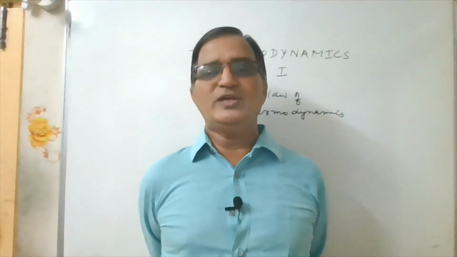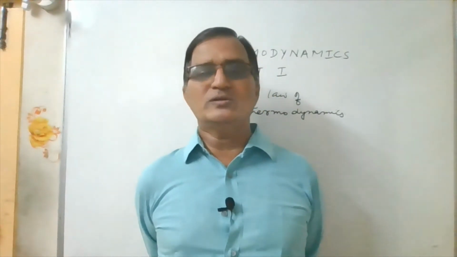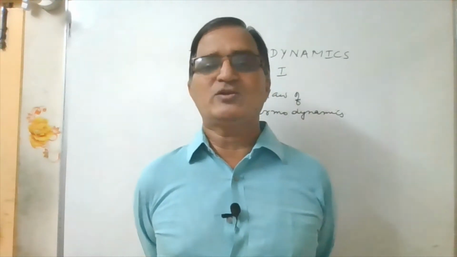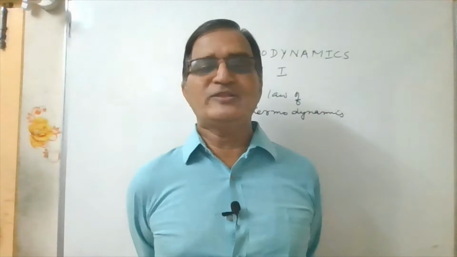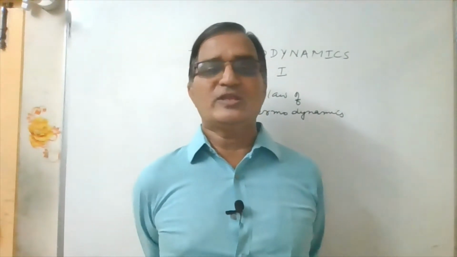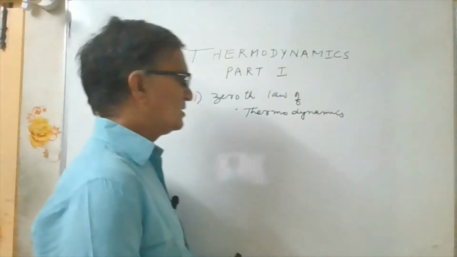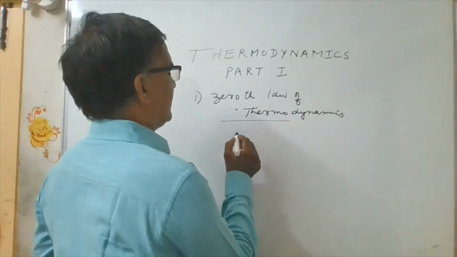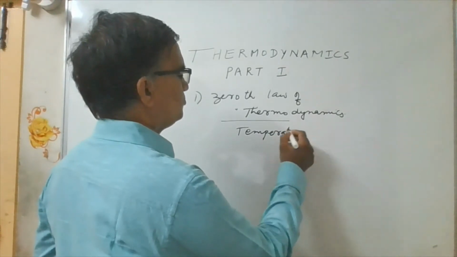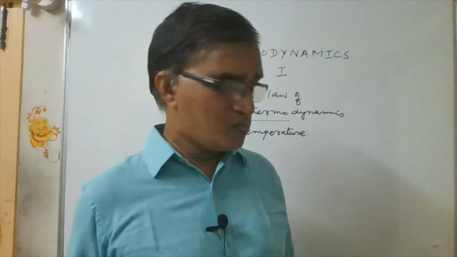So, we can define temperature with the help of the zeroth law of thermodynamics. The zeroth law of thermodynamics is that two bodies are said to be in thermal equilibrium with a third body C, say a thermometer. Then all the three bodies are said to be in thermal equilibrium with each other. That is called the zeroth law of thermodynamics. The zeroth law of thermodynamics explains the concept of temperature.